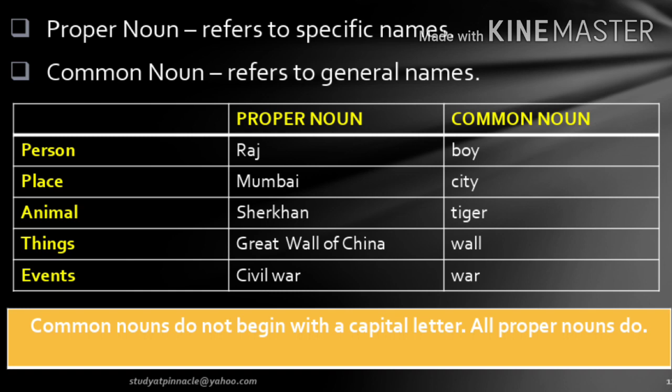Try not to put these in the category of places, as it sounds like a place, but if you closely look at it, what is London Bridge? London Bridge is a bridge. What is the Great Wall of China? It's a wall. And what is the Gateway of India? It's a gate. So all these plus all the monuments will come under things.